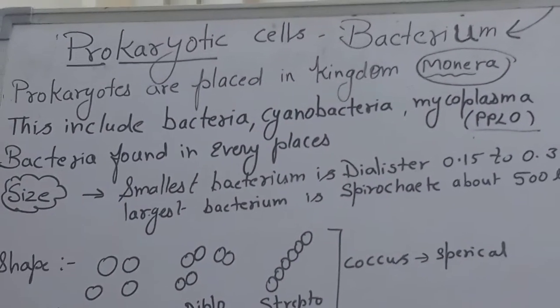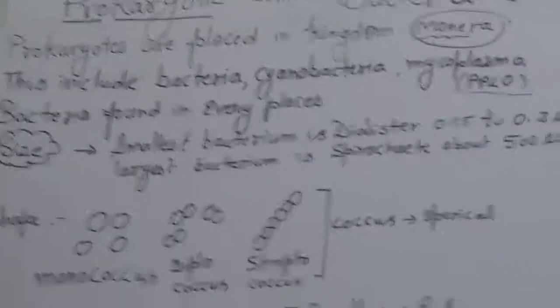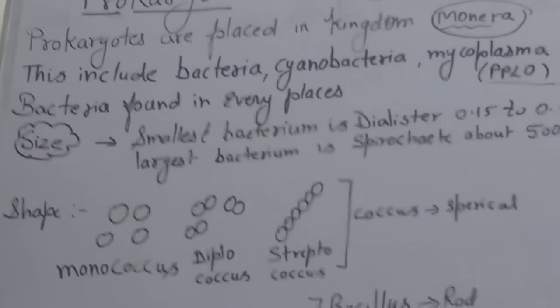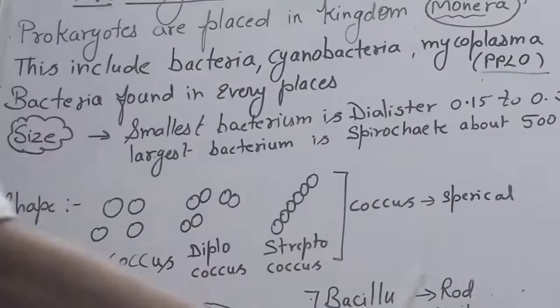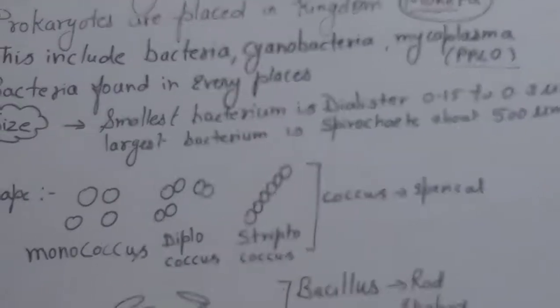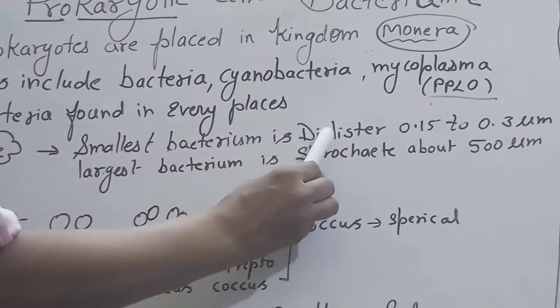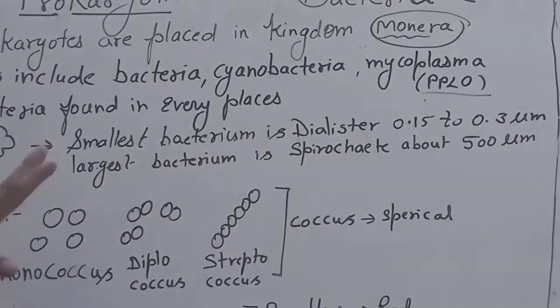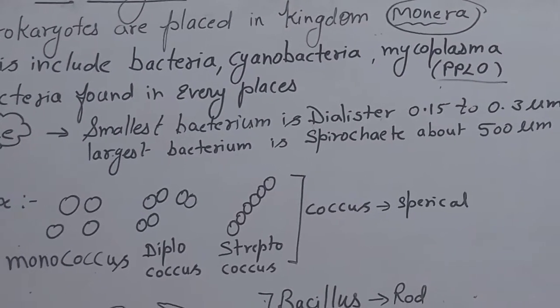The size of bacteria is variable. Some are spherical, some are rod-shaped. This topic can come in 2-mark to 3-mark questions. The smallest bacterium is Dialister. This is not in your NCERT, so it is just extra GK knowledge.